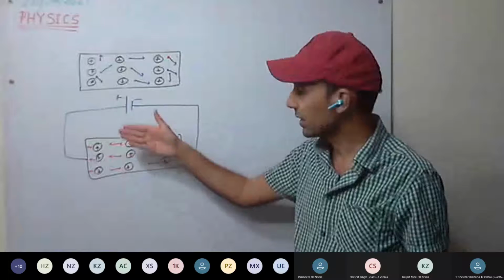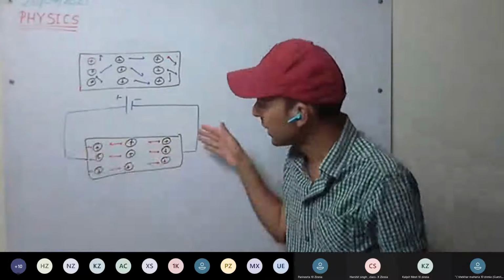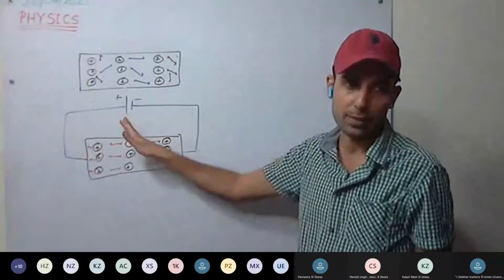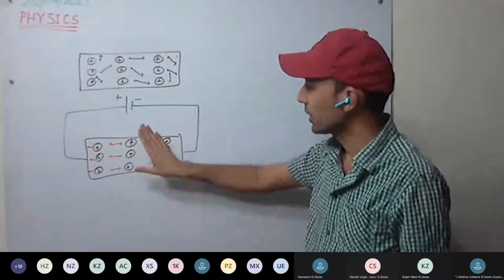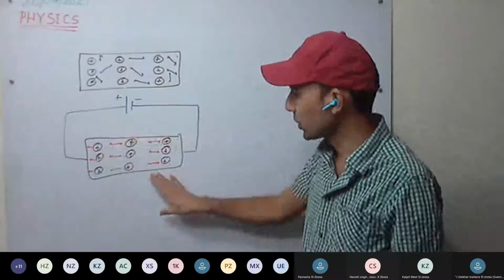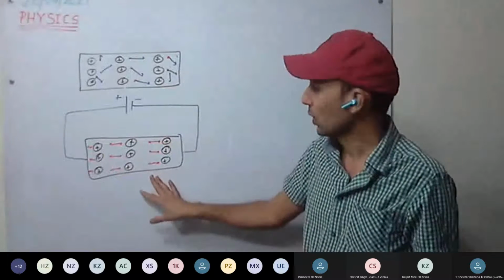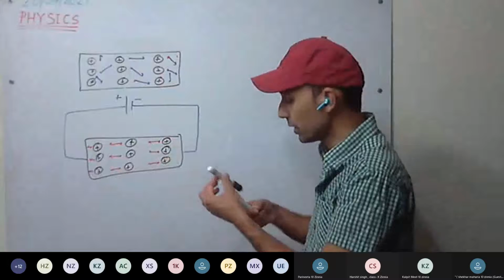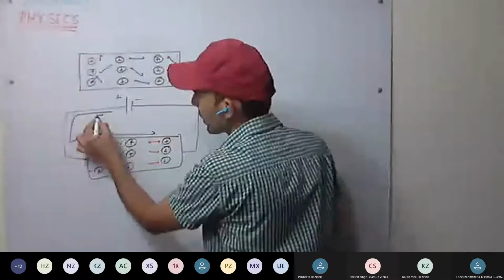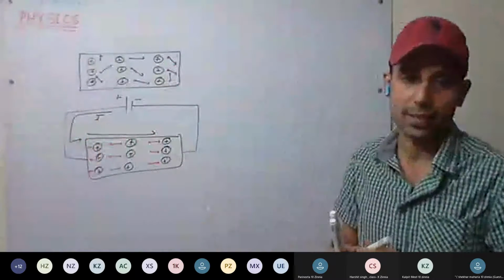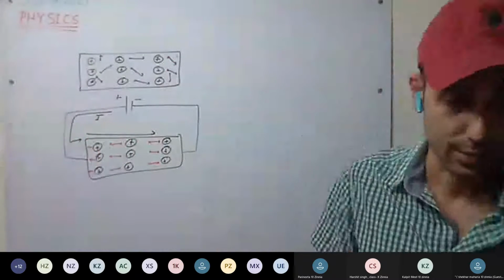The speed increases and decreases, they drift here and there, and they move towards the positive terminal. So it's a kind of drift. The obstruction offered to the flow of these electrons, or the obstruction offered to the flow of current, is called resistance.